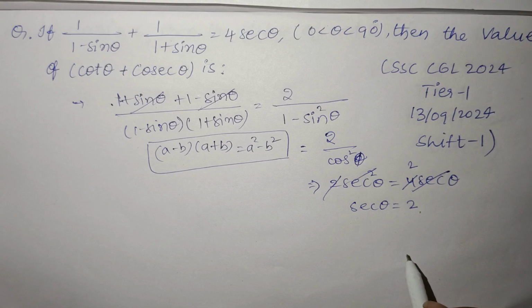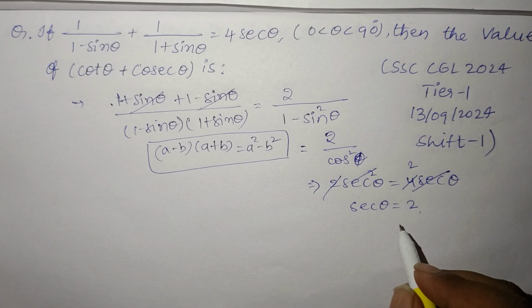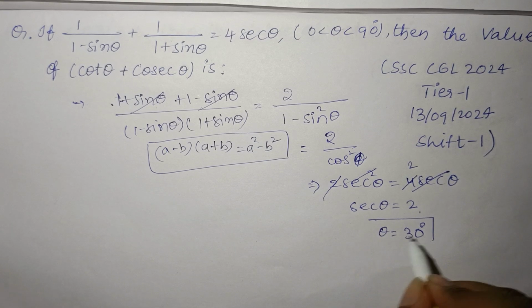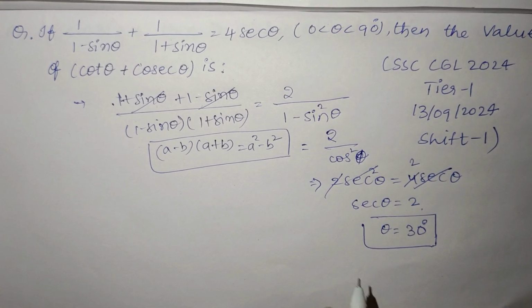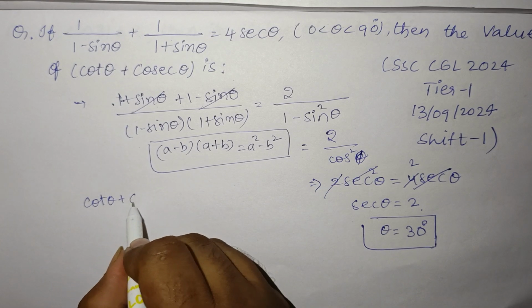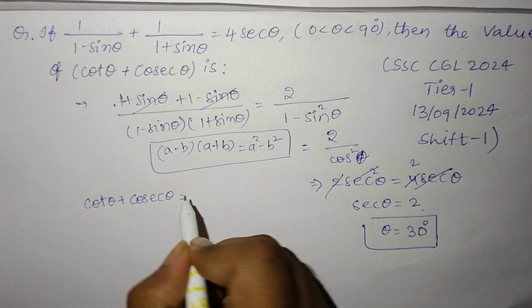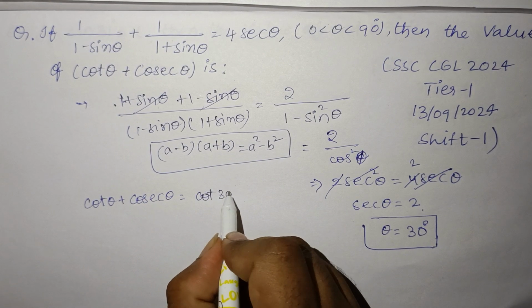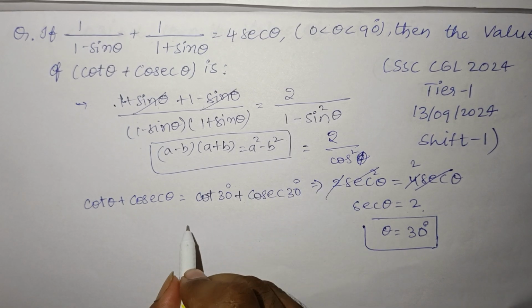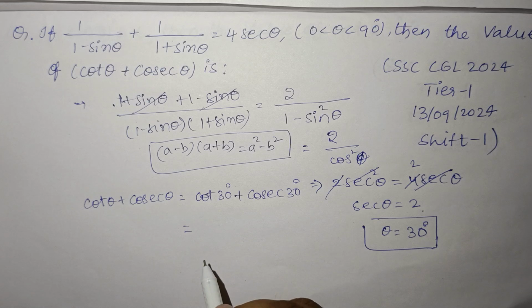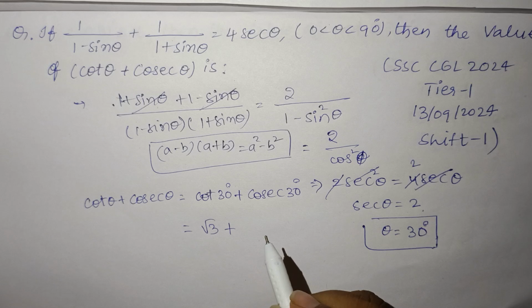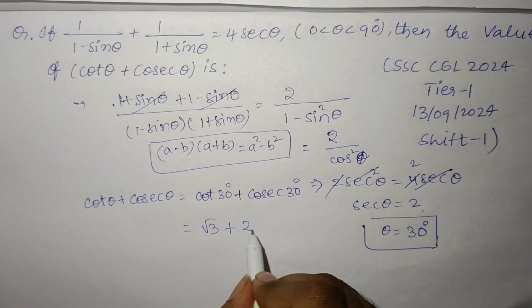Sec theta is 2 when theta is 30 degrees. So from this we can say that cot theta plus cosec theta is nothing but cot 30 plus cosec 30. Cot 30 we know is root 3, and cosec 30 we know it's 2.